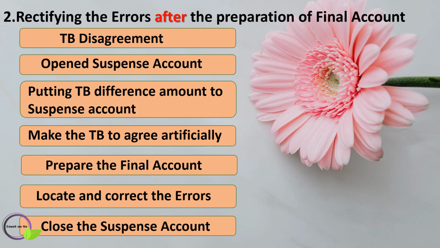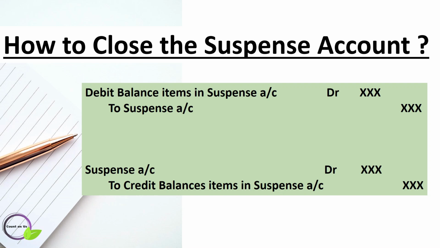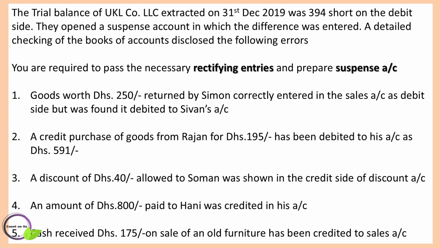The suspense account should be closed when the errors located are rectified after the preparation of final accounts. For closing the suspense account, the items which led to a debit balance in the suspense account are debited and the suspense account is credited. Similarly, the items which led to a credit balance in the suspense account are credited and the suspense account is debited. By doing so, the suspense account will automatically be closed after the rectification of errors. We shall now take up an example involving rectification of errors in the next accounting period by opening a suspense account.